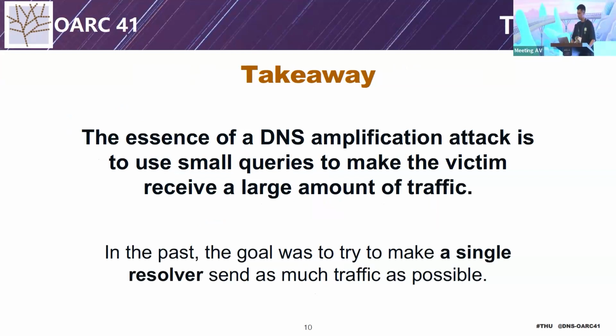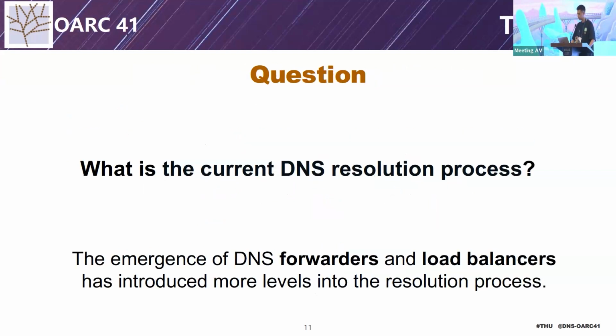However, in the past, the goal was to try to make a single resolver send as much traffic as possible. We find that the emergence of DNS forwarders and load balancers has introduced more levels into the current DNS resolution process.